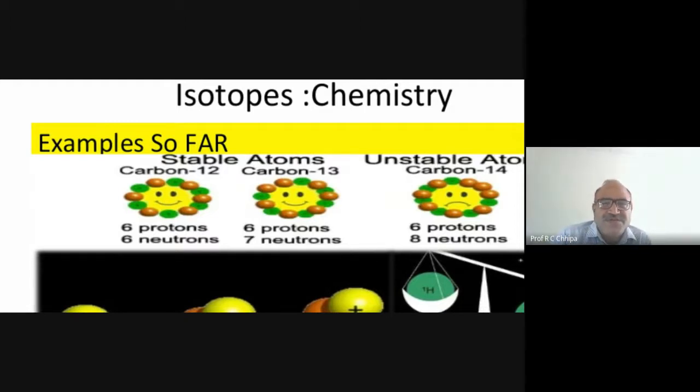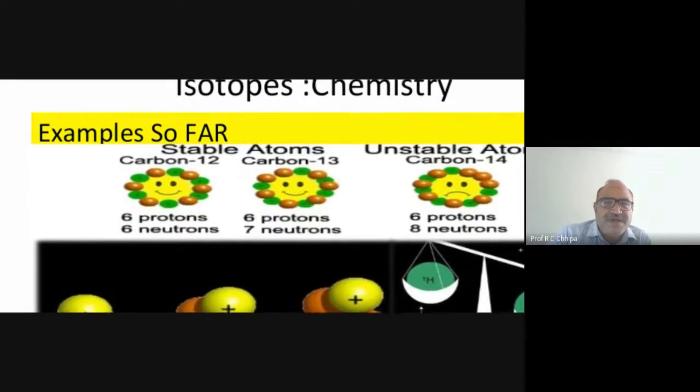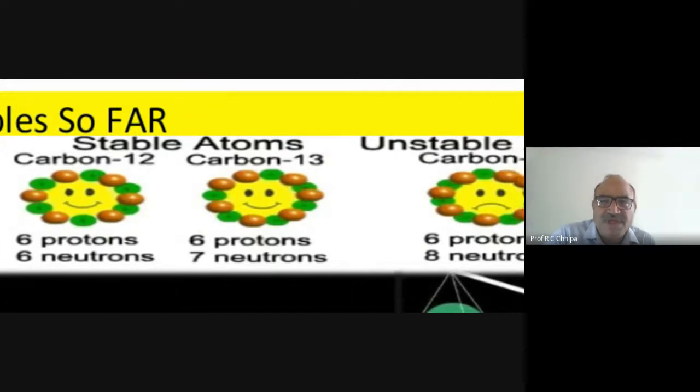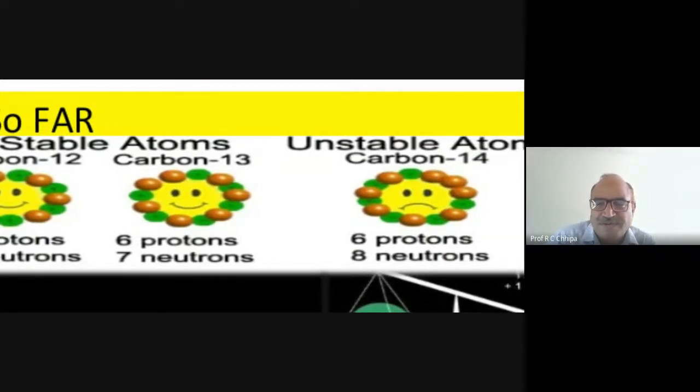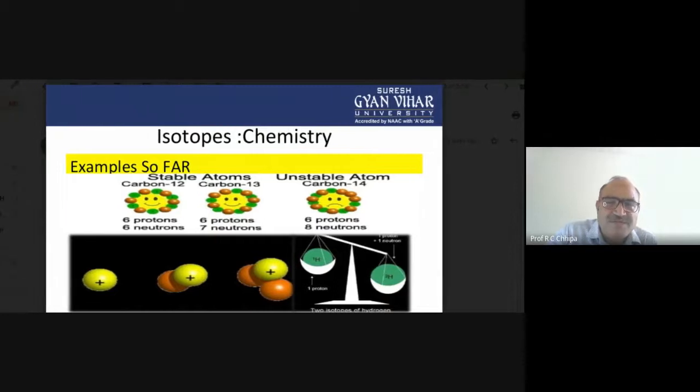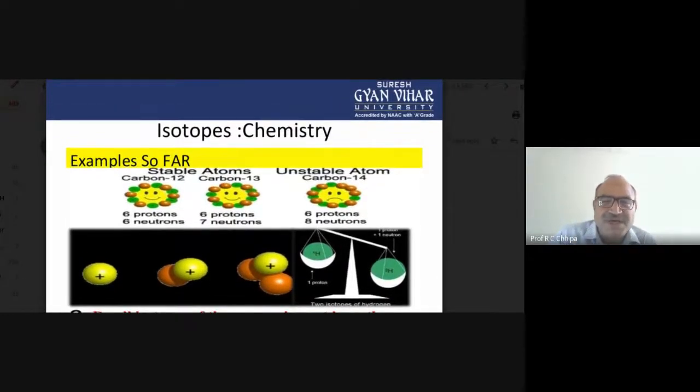So here you can see another example, carbon 12 and carbon 13. Both are isotopes, and also carbon 14. In carbon 14, there are 6 protons and 8 neutrons. You all know that when we determine the age of the Earth, or the age of older monuments and older stones, it can be measured with carbon dating, which is represented by carbon 14.